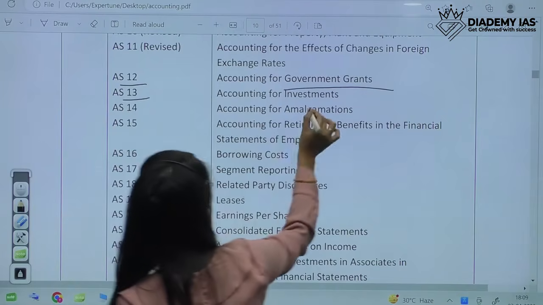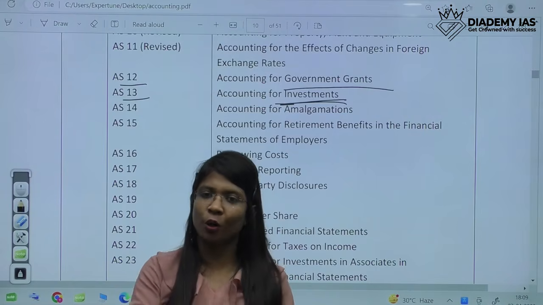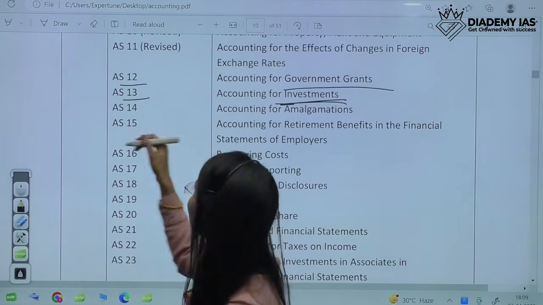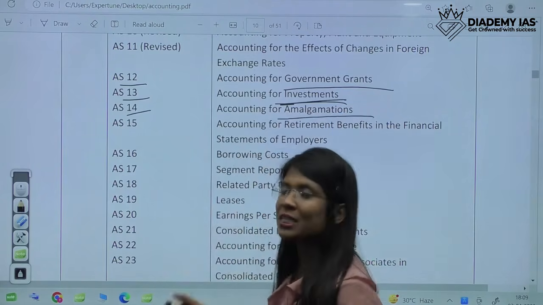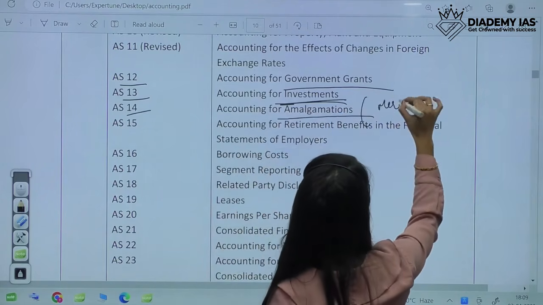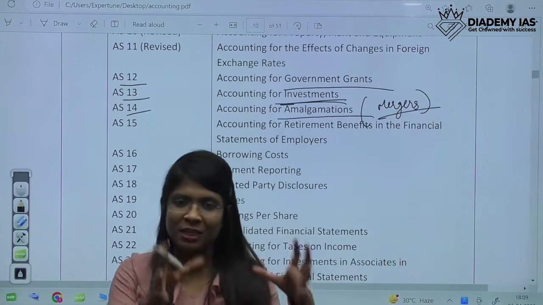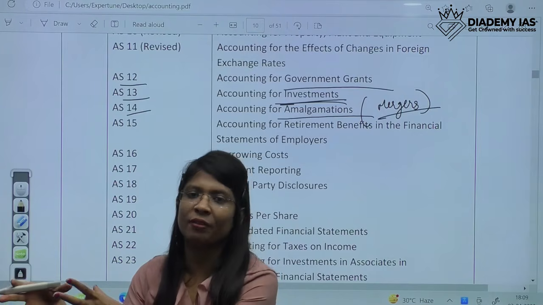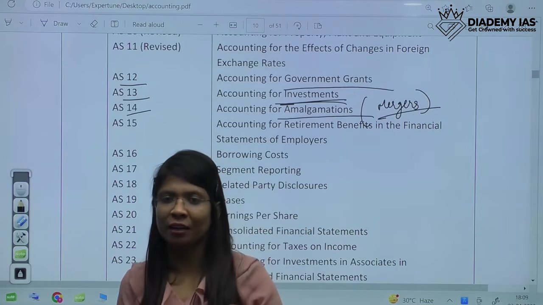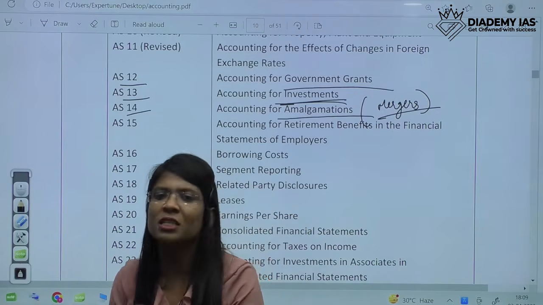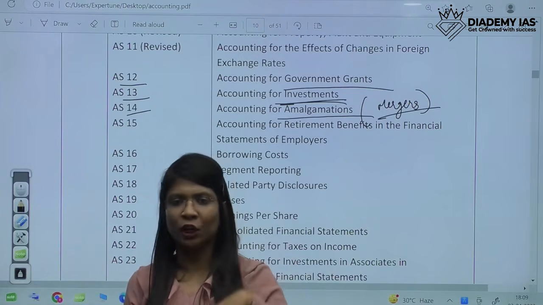Then AS13, investment. Any investments made by a company in short-term assets or long-term assets would be included in AS13. AS14, amalgamation. In journal words, you can say amalgamation is mergers. ABC company merging with BEF company, it's amalgamation. Or takeover, ABC company taking over BEF company. So there could be many terms for this.